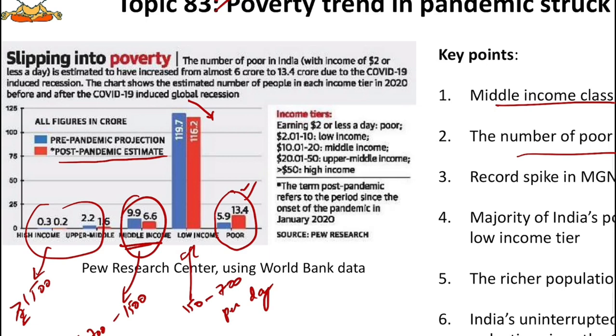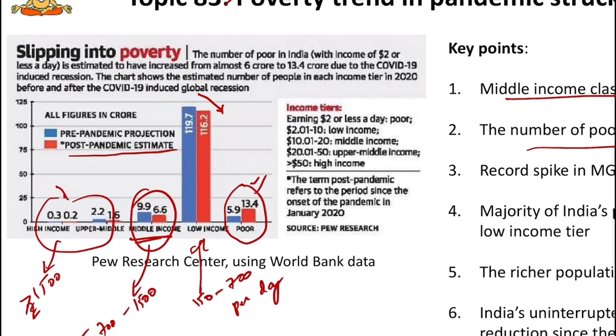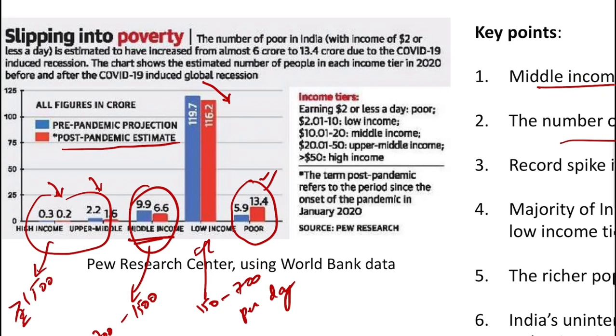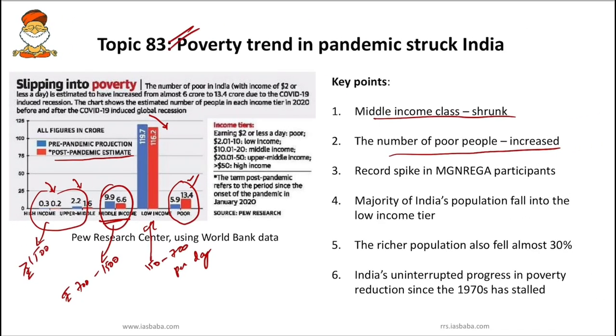Next we will see the rich population. Even in the rich population, you can see there is some decrease, both in the high income and the upper middle class people. From all these we can infer that obviously poverty is rising, and there is even a record spike in MGNREGA participants. It acts as proof that the poor were struggling to find work. MGNREGA is no more able to absorb the demand for employment. Such is the condition right now in India. These are some estimates provided by the Pew Research Center using World Bank data. So you have to remember this.